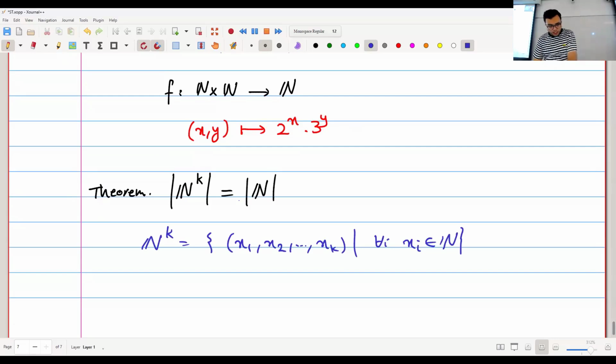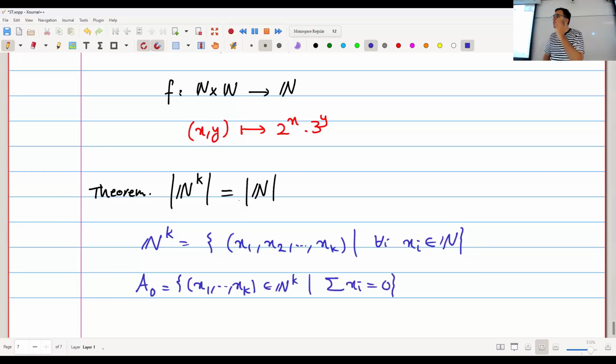So I can say, for example, the set A0 is the set of all k-tuples (x1, ..., xk) in n to the power of k such that the sum of the xi's is 0, right? So this A0 is going to only have the 0 point, the origin.